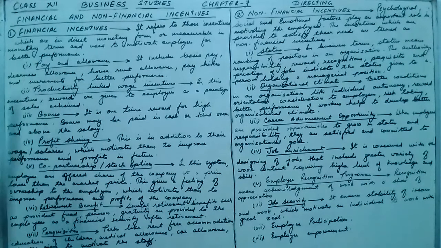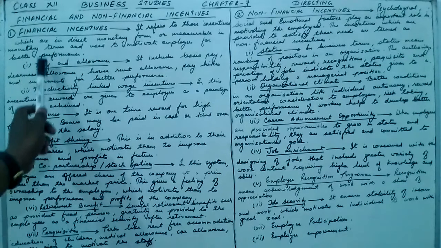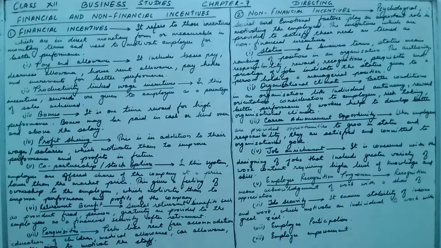Financial incentives are basically of 7 types. The first one is pay and allowance. For every employee, salary is the basic monetary incentive.